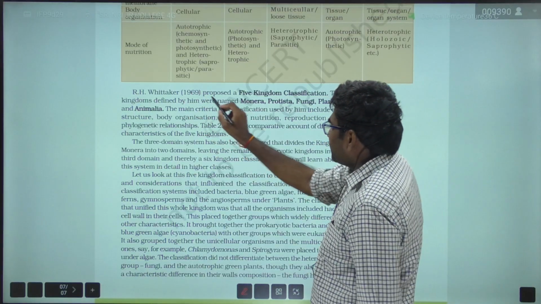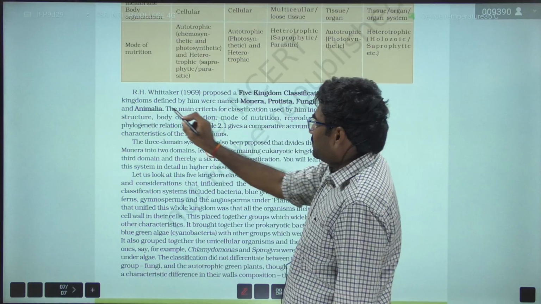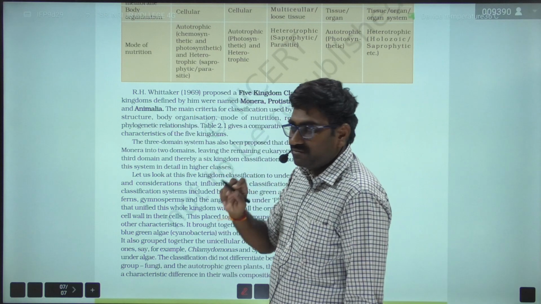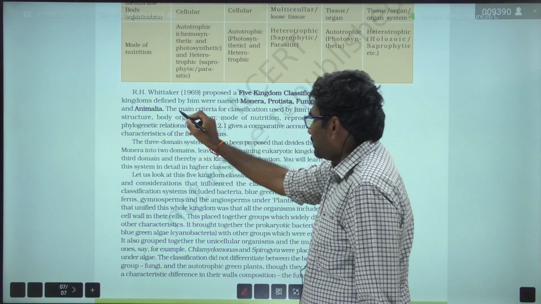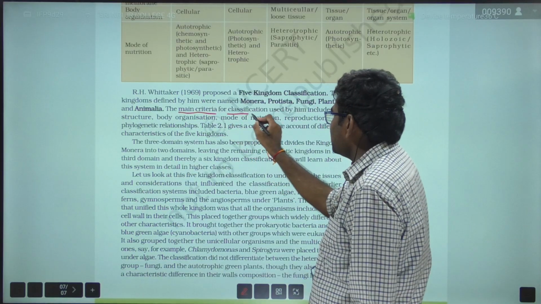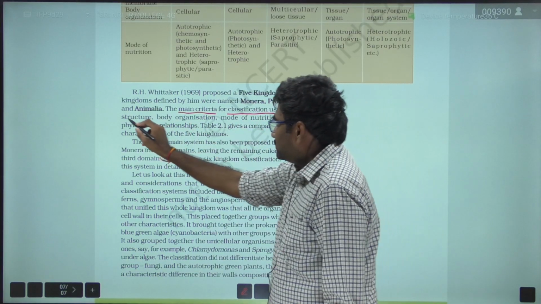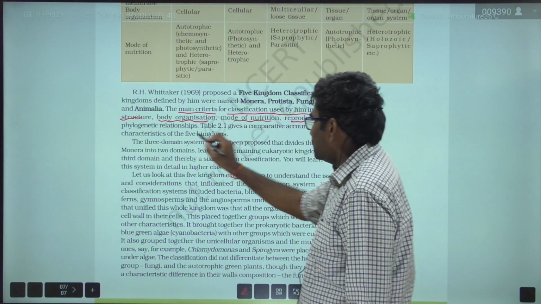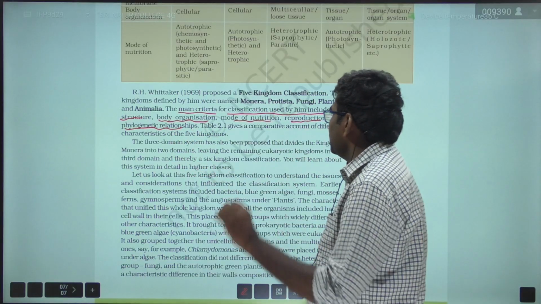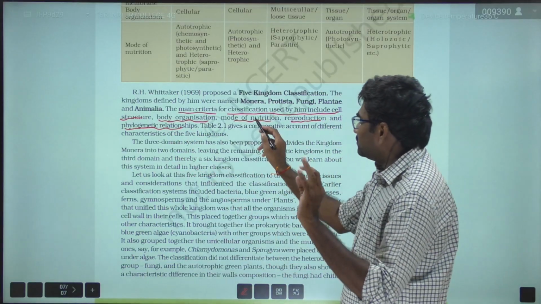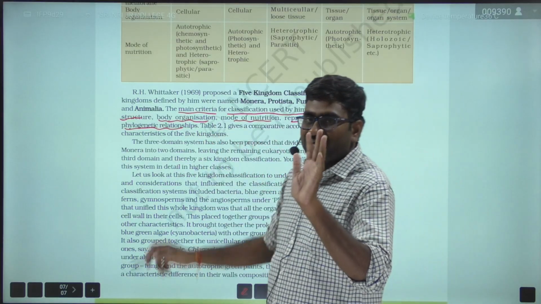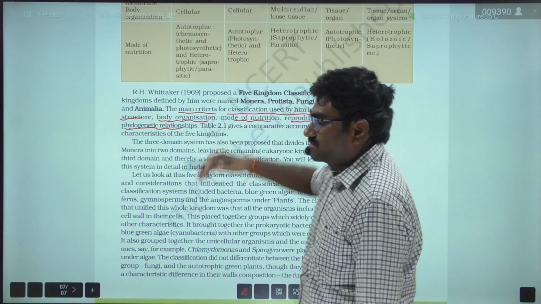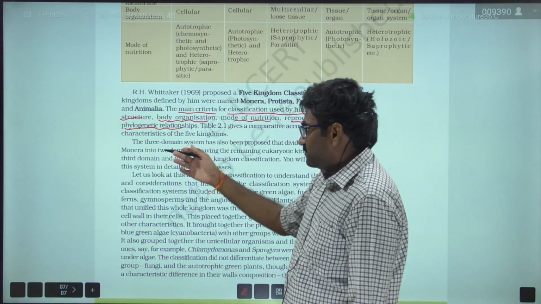So R.H. Whittaker proposed the 5 kingdom classification. The kingdoms defined by him were named Monera, Protista, Fungi, Plantae, Animalia. The main criteria, very important, for classification used by him include cell structure, body organization, mode of nutrition, reproduction, and phylogenetic relationships. Here the table gives a comparative account of different characteristics of the 5 kingdoms.